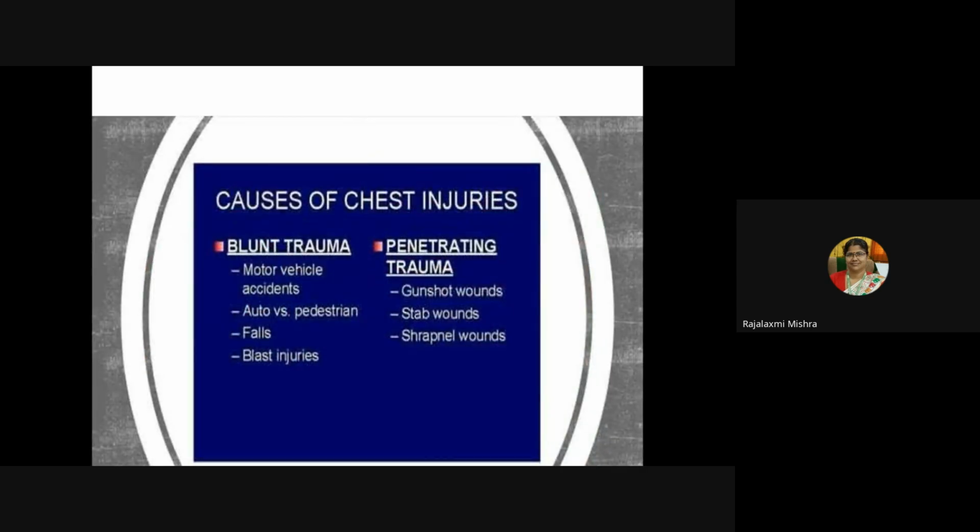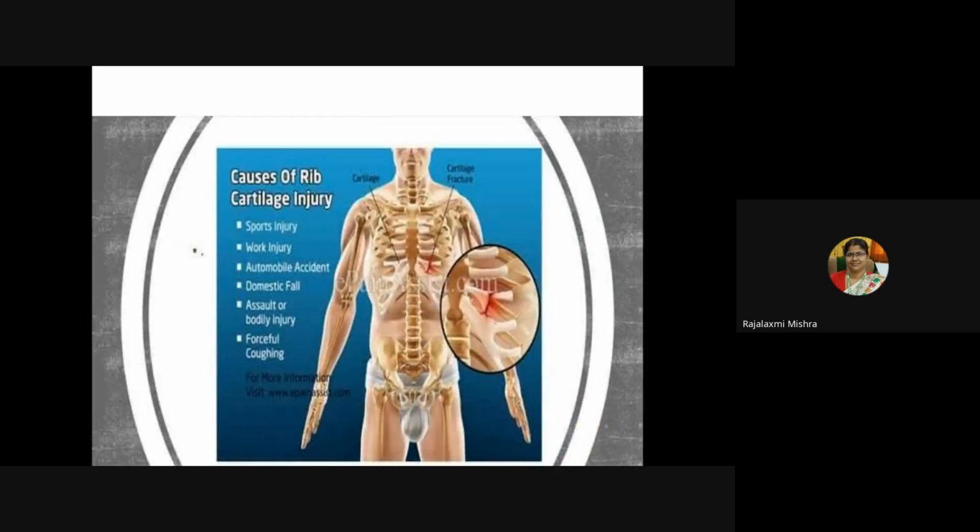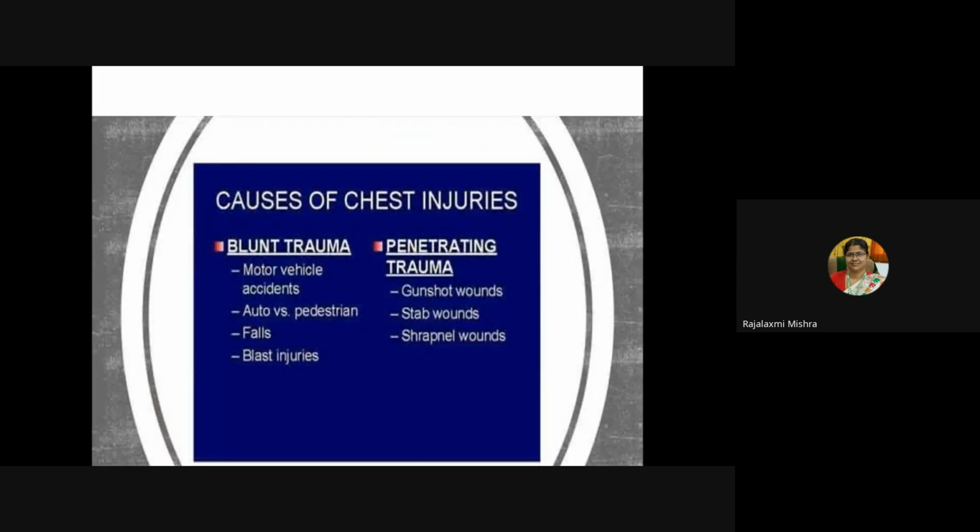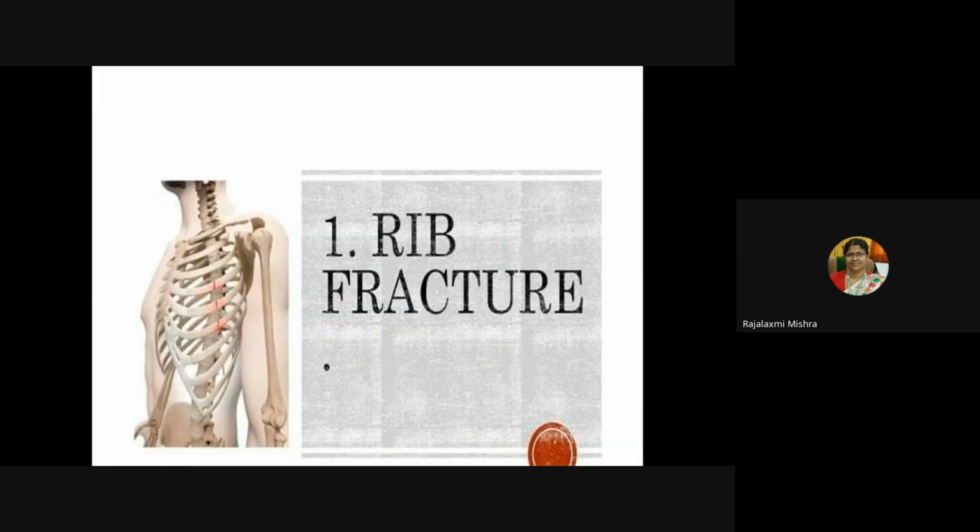So what are the causes of chest injuries? It can be penetrating injuries or blunt trauma. Blunt trauma you can see in motor vehicle accidents, auto versus pedestrian, falls or blast injuries. Penetrating trauma can be gunshot wounds, stab wounds, and shrapnel wounds.